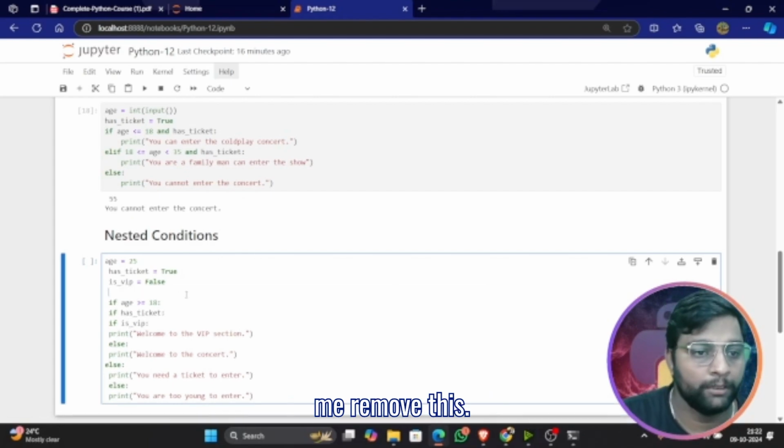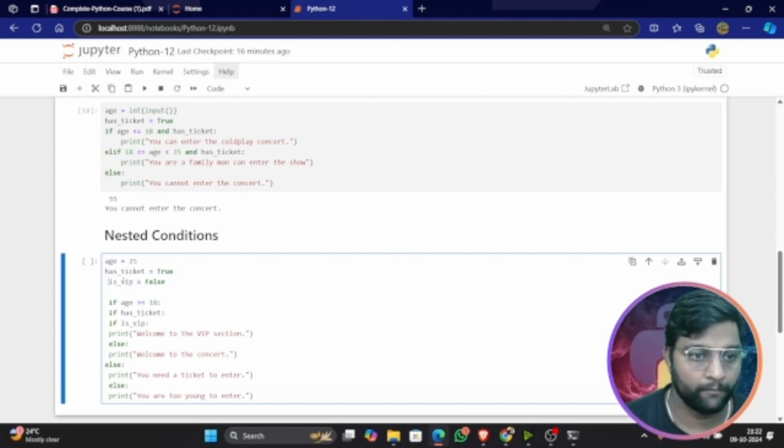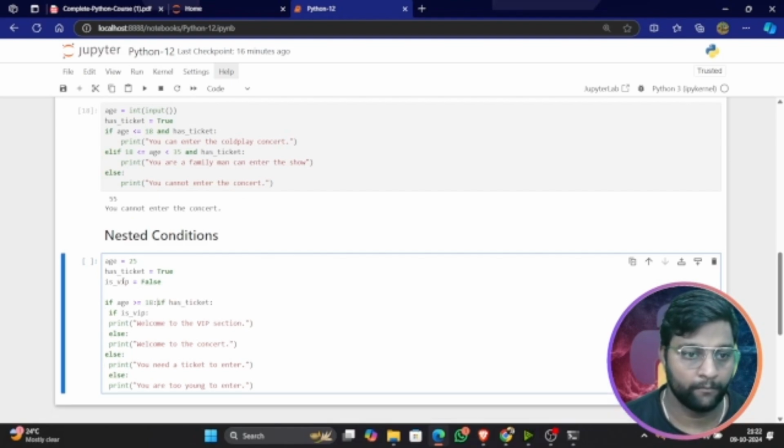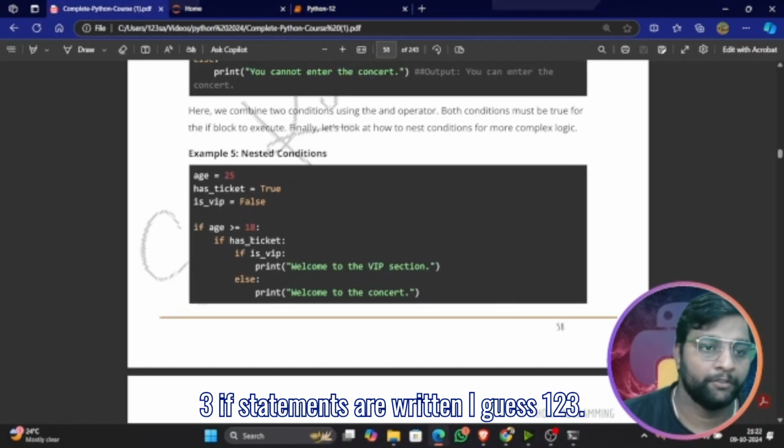Let me remove this. Three if statements are written, I guess.